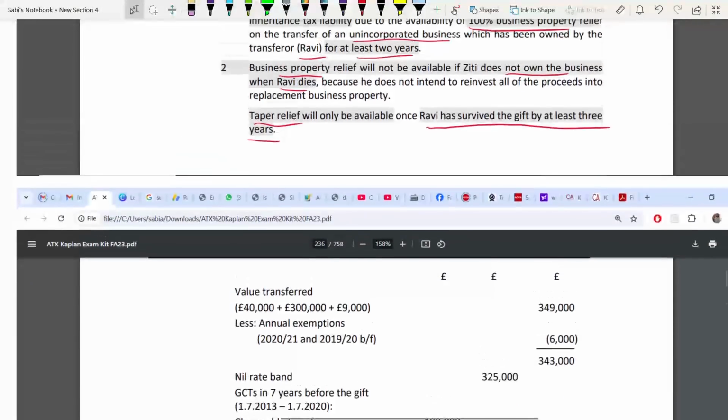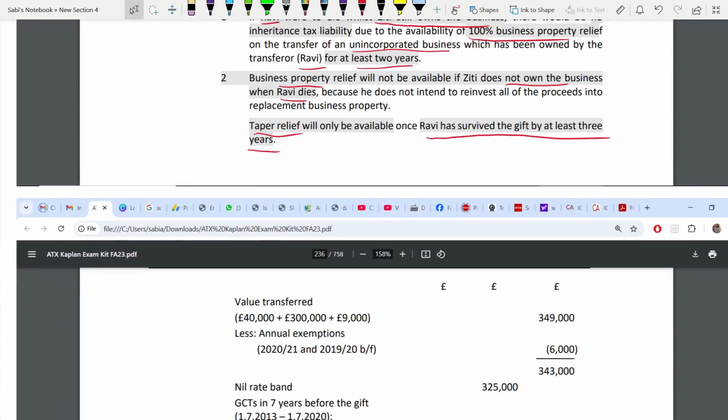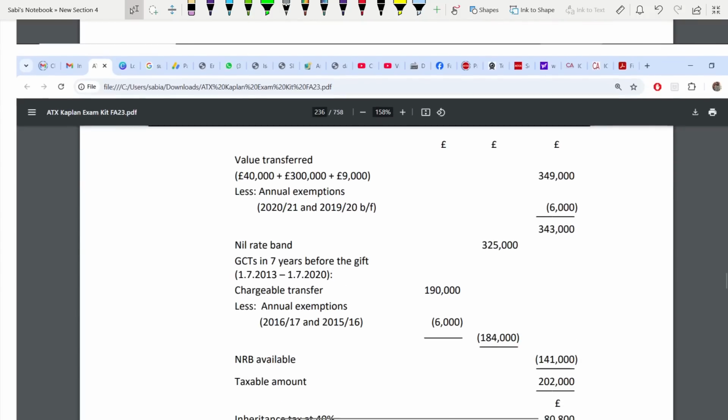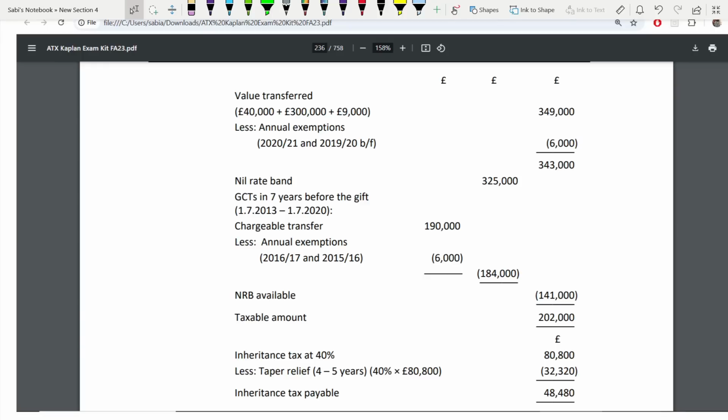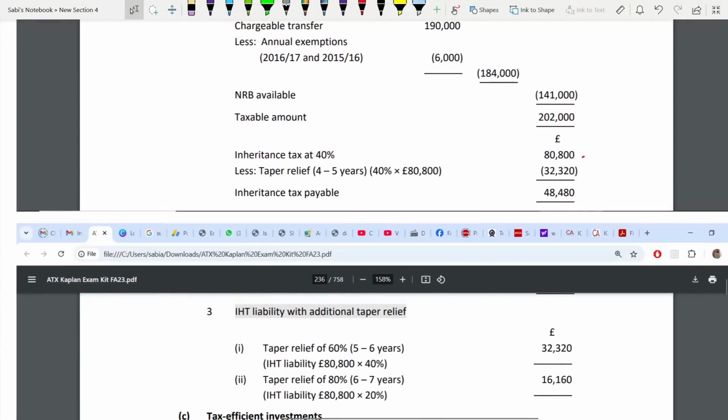Okay. So remember, there is a shortcut to this. You don't have to calculate this every time, the value transferred, all those things. Just get it once, this inheritance tax, correctly. You can do it for the other 2 years very easily. That's why working 3 is very easy. The first and second are based on this 88,800 figure. Calculate this correctly and you will get additional taper relief.